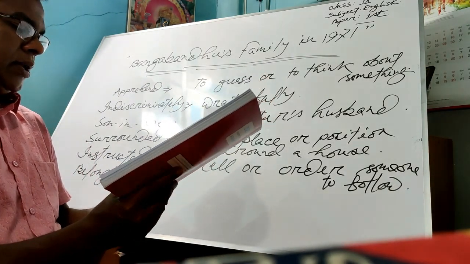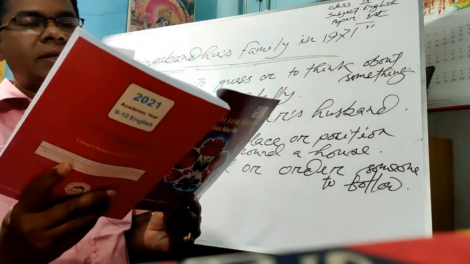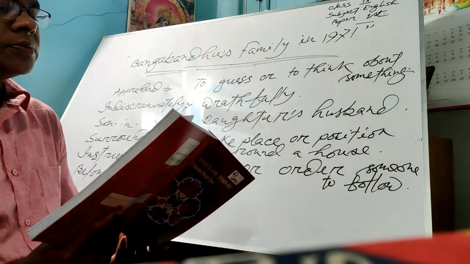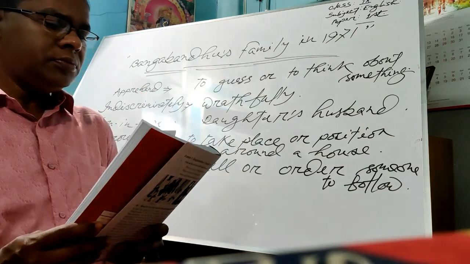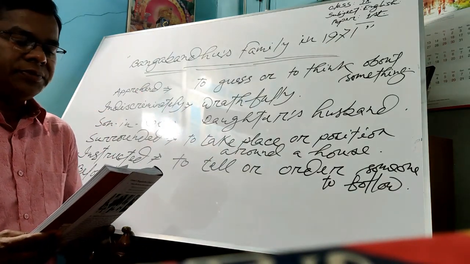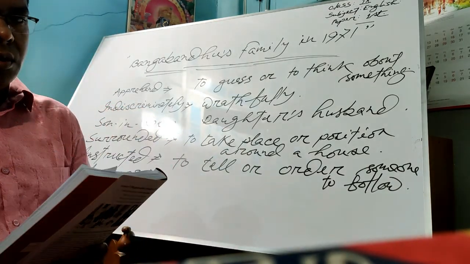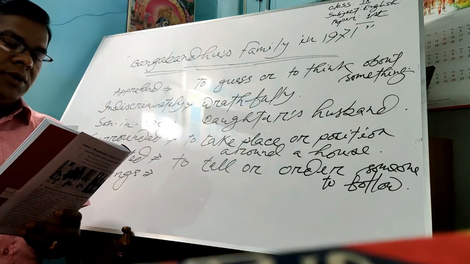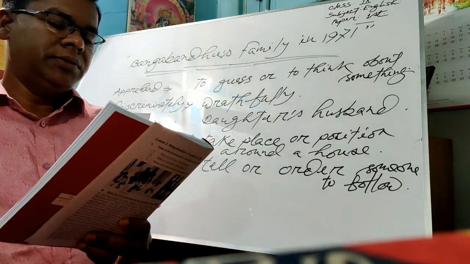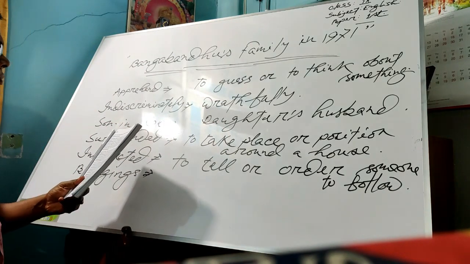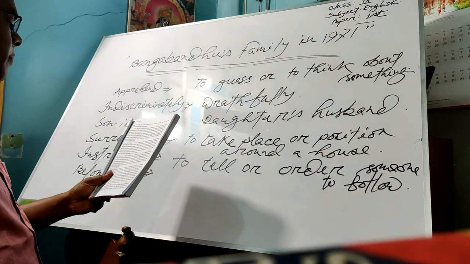However, as a supportive wife of Bangabandhu, soon she pulled up her mental strength and went out from the house to a safer place for her children. Okay, students, then the third stanza. Now I will give a model reading from the third stanza and you will have to follow me.